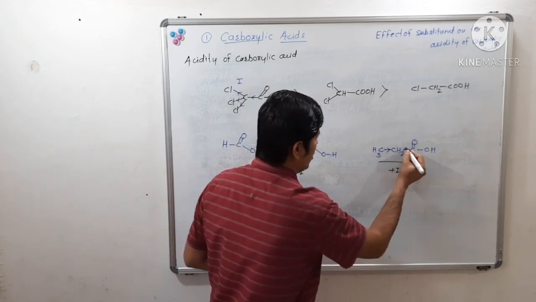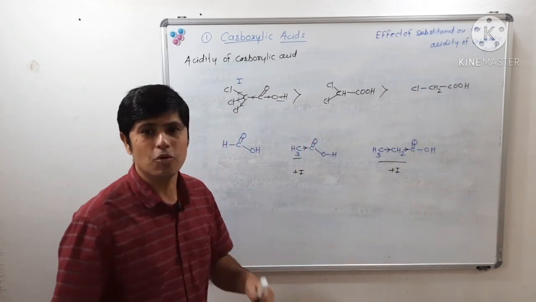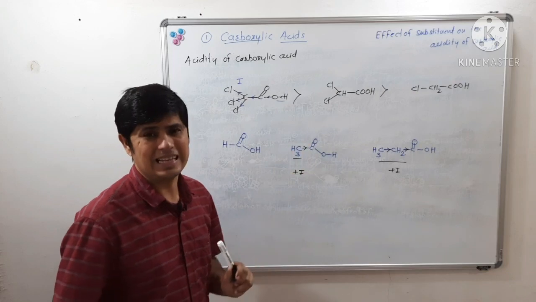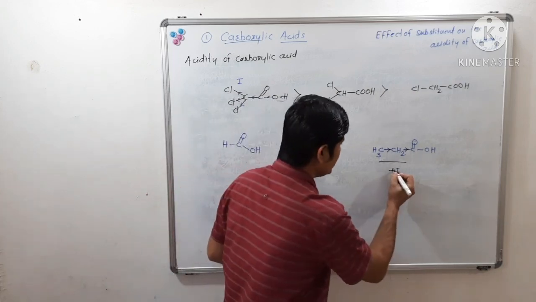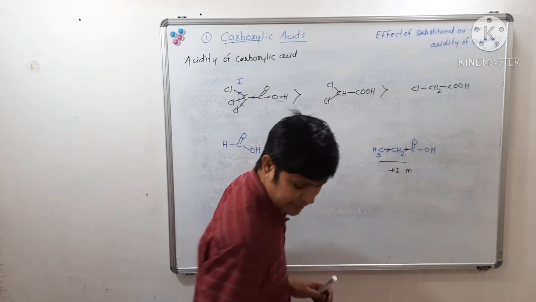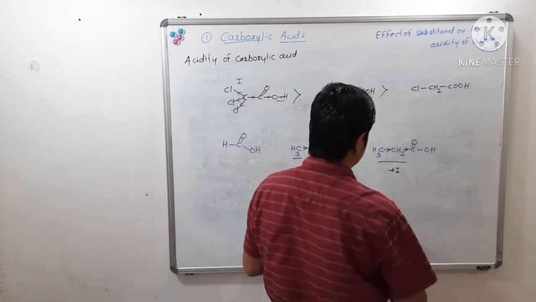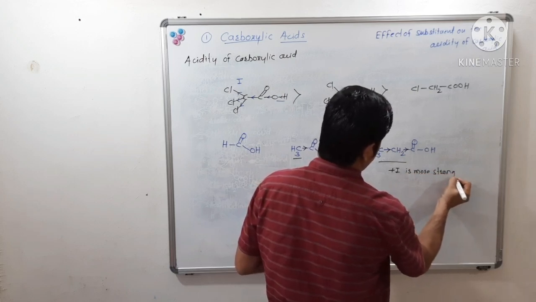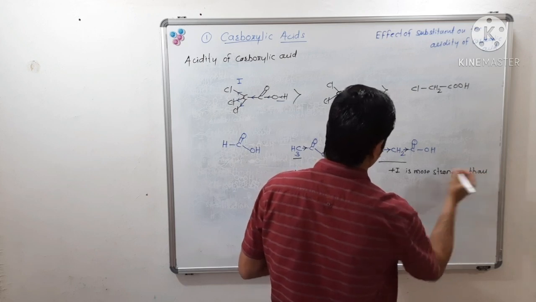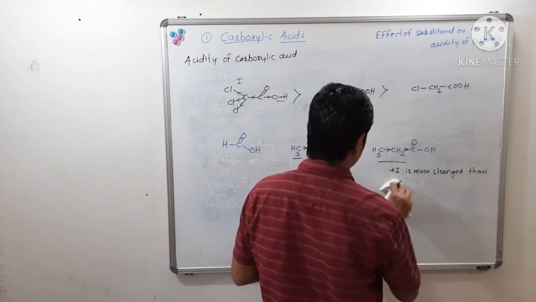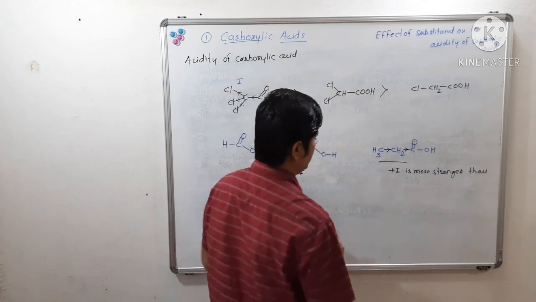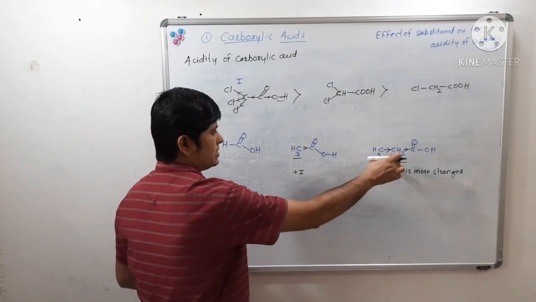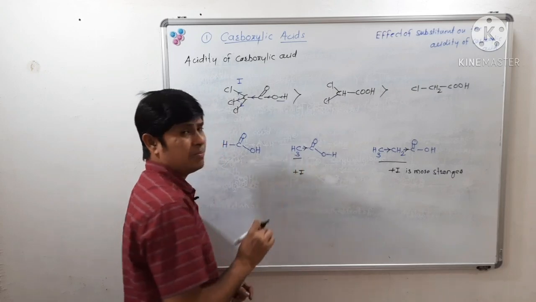In the case of the ethyl group, this plus I effect is more than the plus I effect of methyl in acetic acid. So in propanoic acid the plus I effect is more stronger, because here there is an ethyl group and there a methyl group.